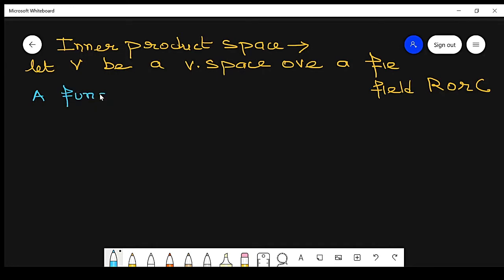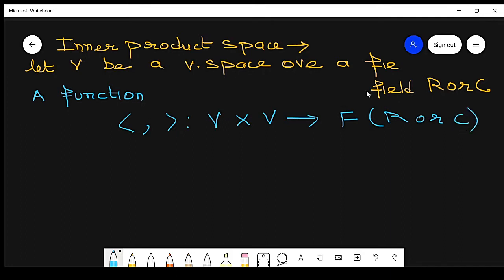So remember, as we define a norm, here we define a function. This is in this form: first element, comma, second element. This is a function from V cross V, because it consists of two vectors, to the field F, which is R or C.